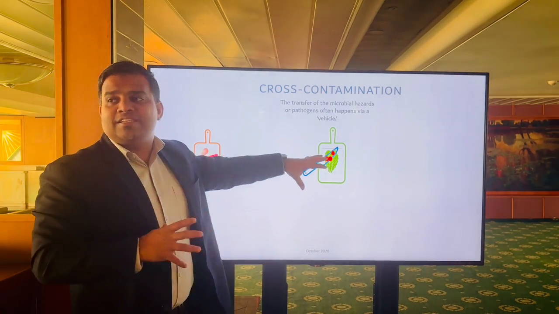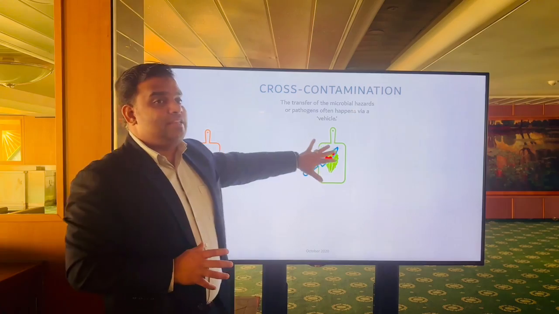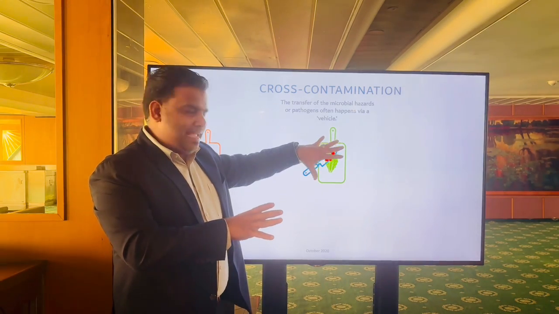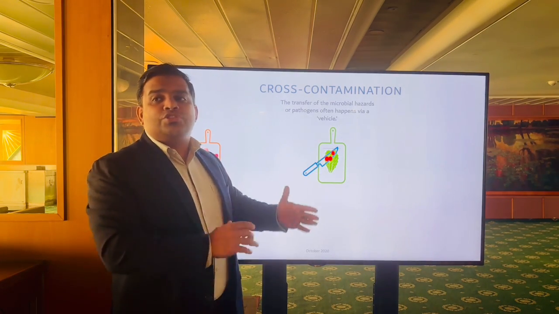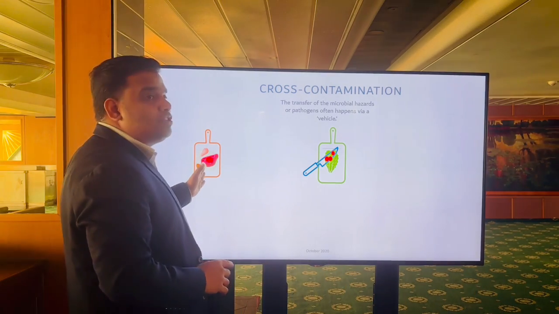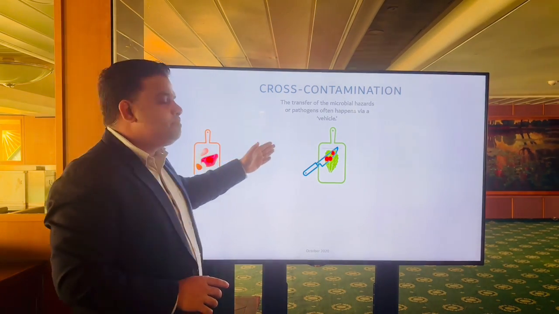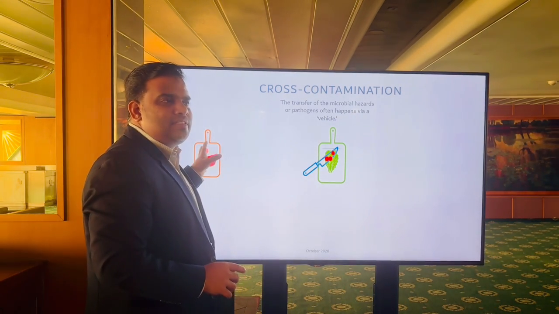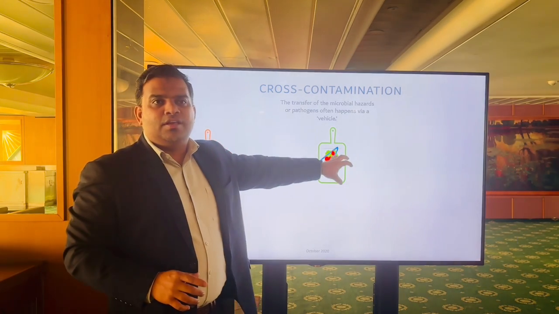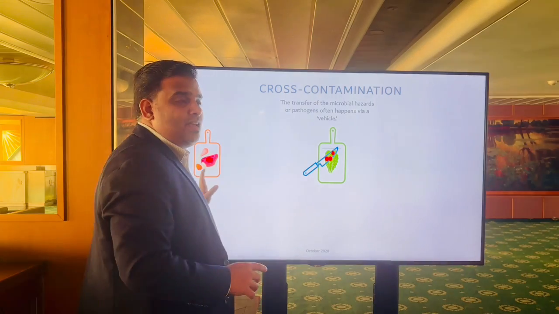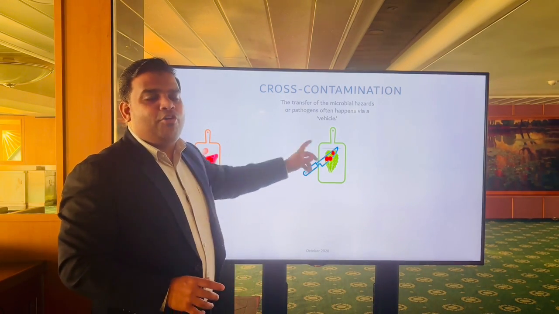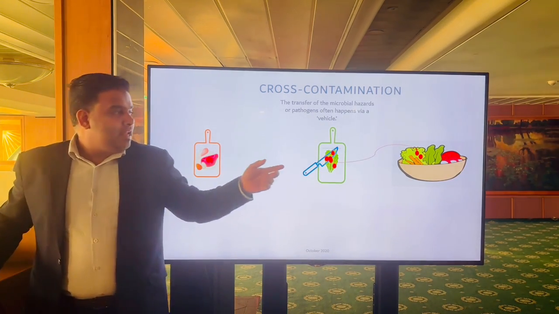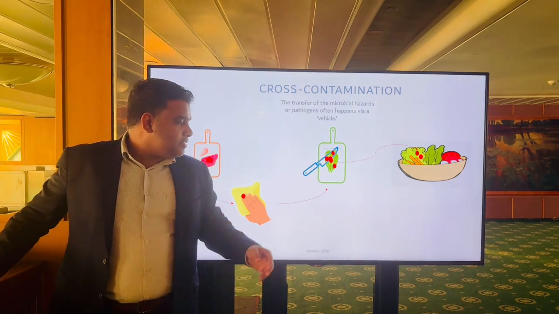Washing and sanitation of fruits and vegetables. So the product is already washed and sanitized. That means it's ready to use, ready to eat, and only a sanitized knife should be used. Now if they use a raw slicer knife to prepare a ready to eat food item, that means the bacteria from here have been transferred to here, called cross contamination. With the use of a medium, a vehicle called a knife, or your hands. And in the same way, the same knife is then used for ready to eat salads.